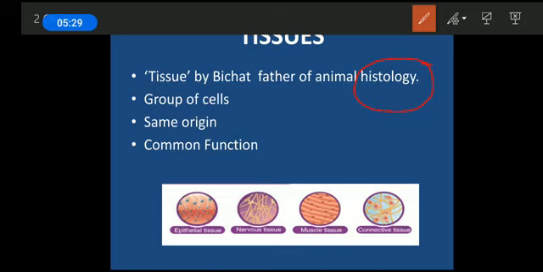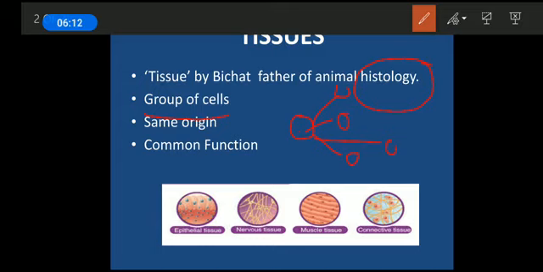Now what is tissue? Tissue is a group of cells. Mind it, it's a group of cells which have the same origin. It means that all the cells of a tissue come from the same type of cell, responsible for the origination of the different cells, so these are having the same origin. When I say origin, it means the germ layer. They are from the same germ layer. Germ layer means the particular layer which is observed during the formation of the fetus, the embryo.